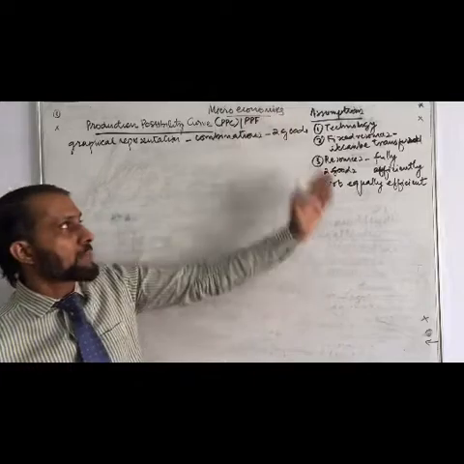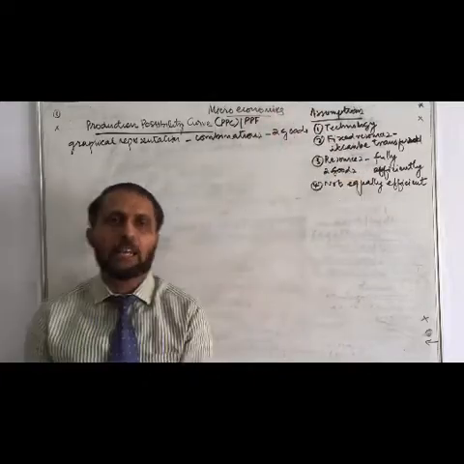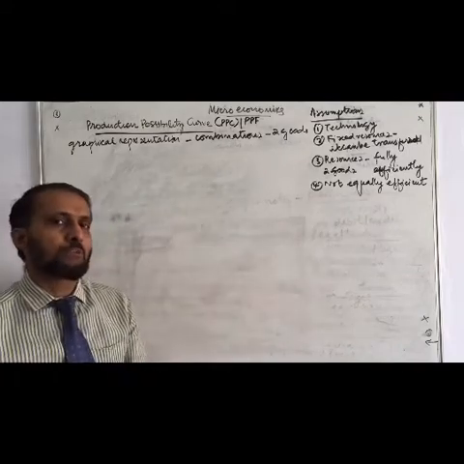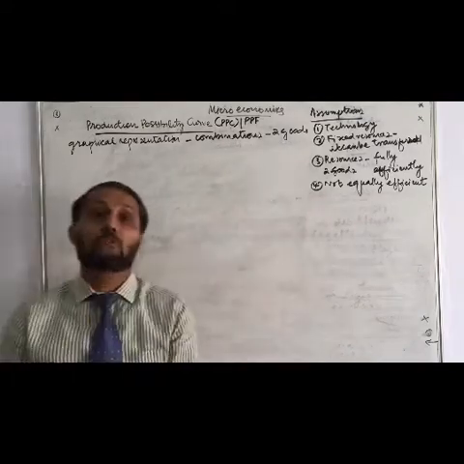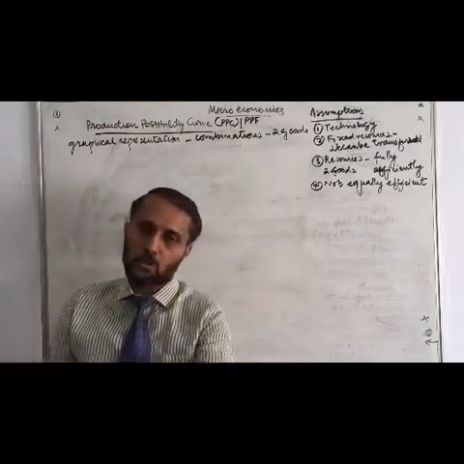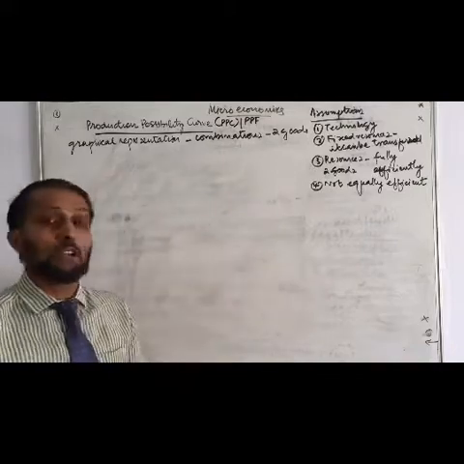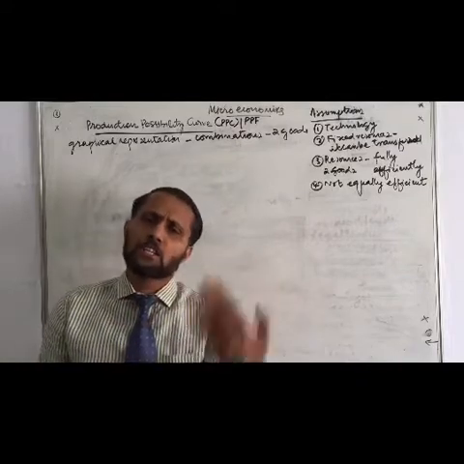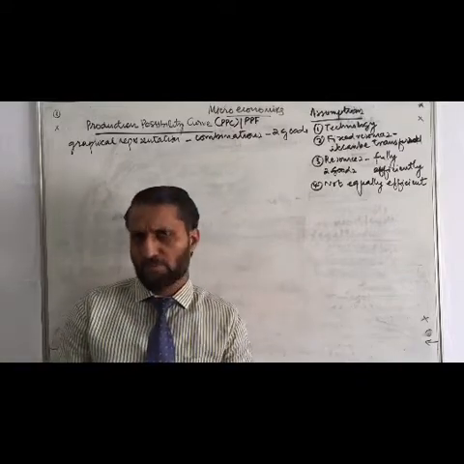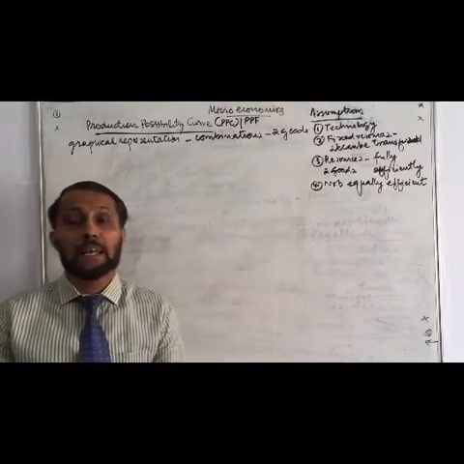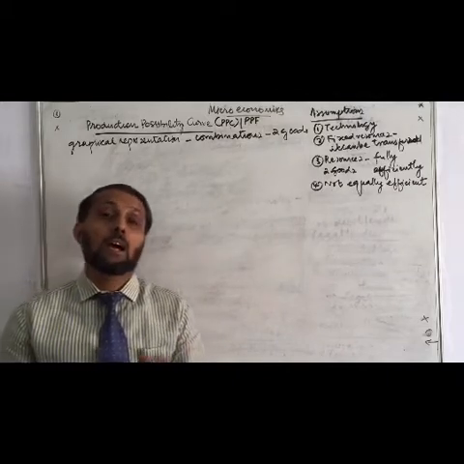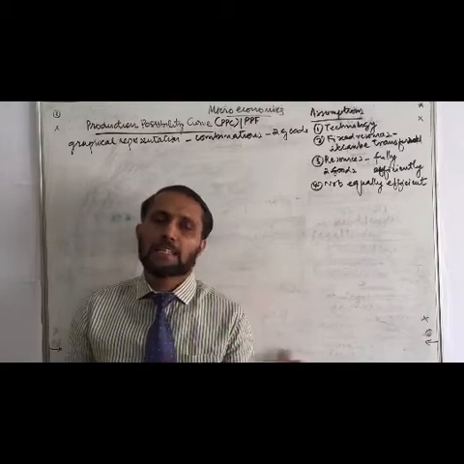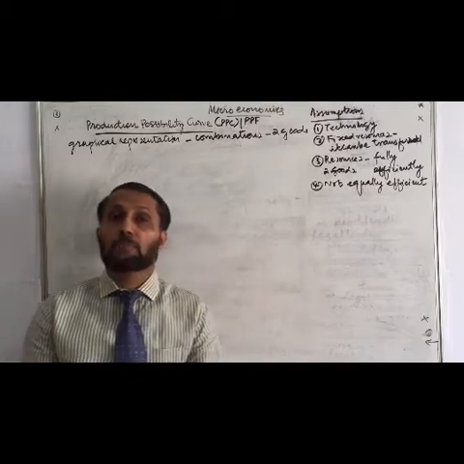So once again, let me repeat the assumptions. Technology remains constant. Resources are fixed, but we can transfer resources from one use to the other. Third, resources are fully and efficiently utilized, but we can produce only 2 goods. And the last one is that all resources are not equally efficient; there are variations in the quality of the resources. These are the 4 major assumptions of this theory, the production possibility curve. Understood? Then let us analyze how we can explain the theory.